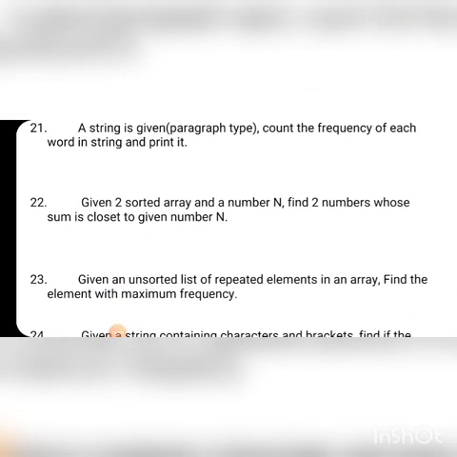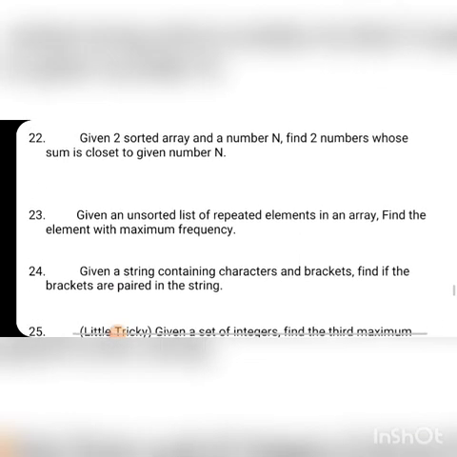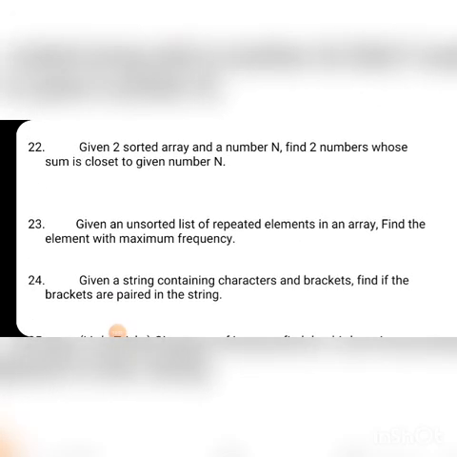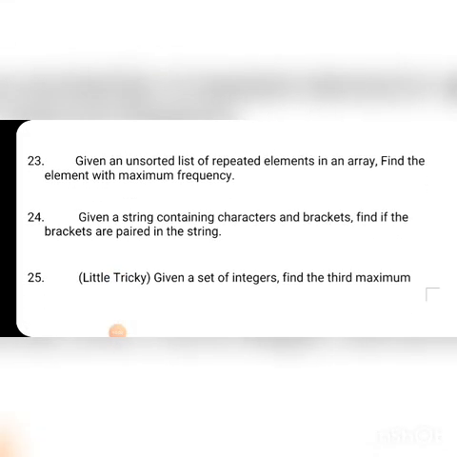And the 23rd question is: given an unsorted list of repeated elements in an array, find the element with maximum frequency. And the 24th is: given a string containing characters and brackets, find if the brackets are paired in the string. And the 25th is a little tricky: given a set of integers, find the third maximum.